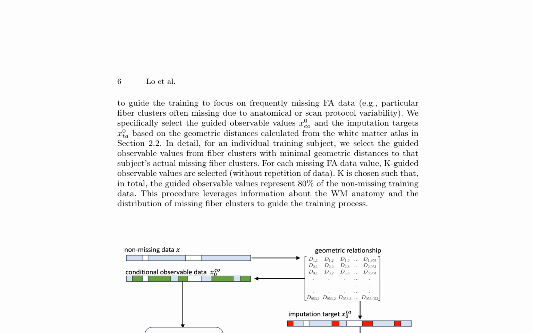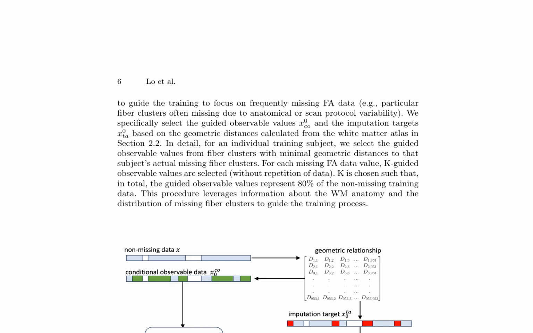A geometric relationship-guided denoising function is proposed, focusing on frequently missing FA data due to anatomical or scanned protocol variability. Guided observable values are selected based on geometric distances calculated from the White Matter Atlas, aiming to leverage information about WM anatomy and the distribution of missing fiber clusters to guide the training process.